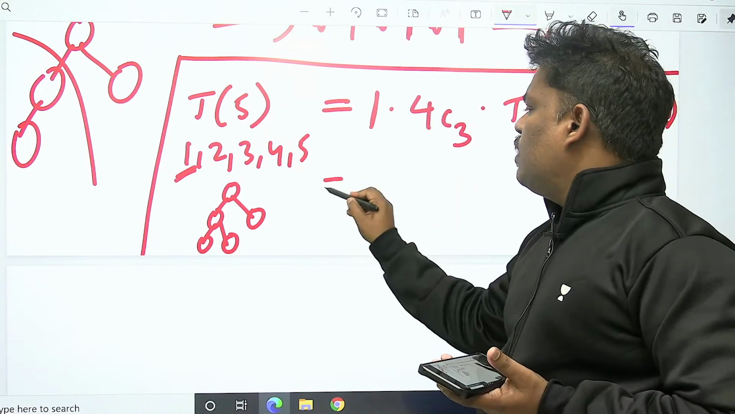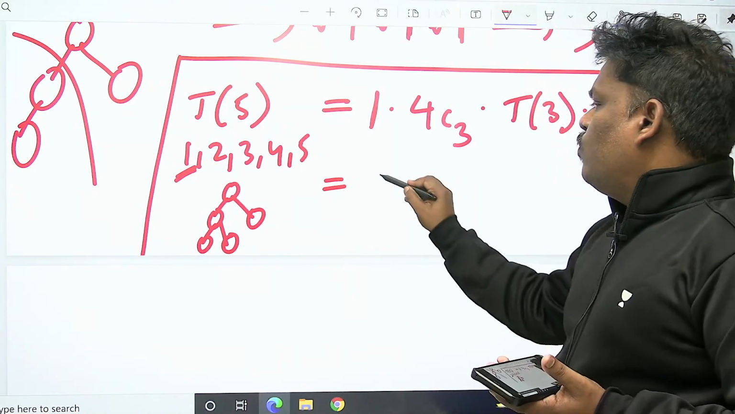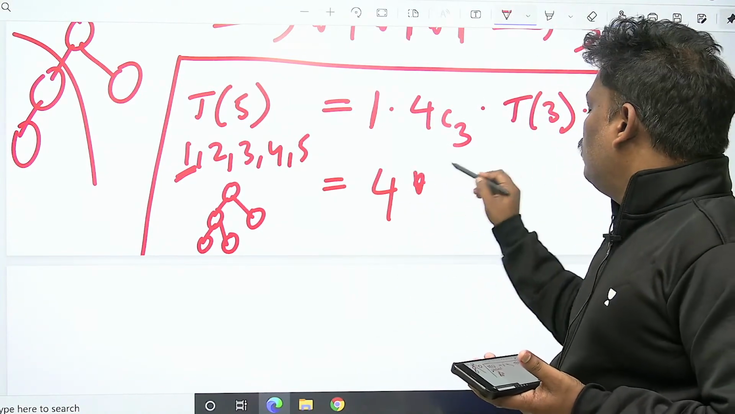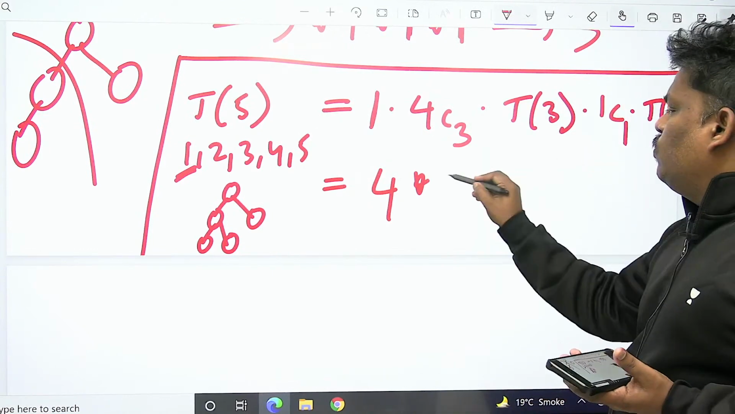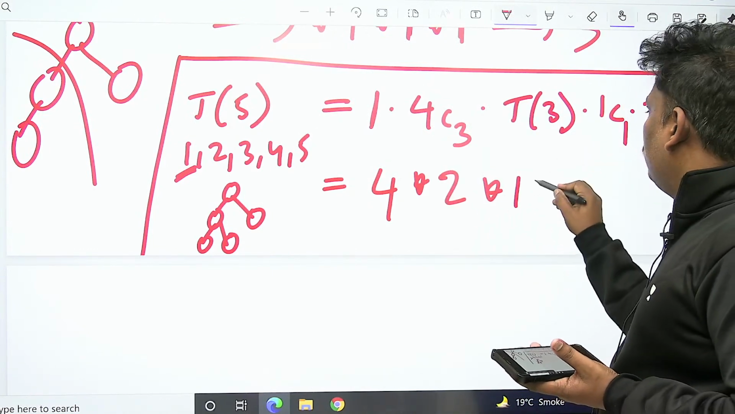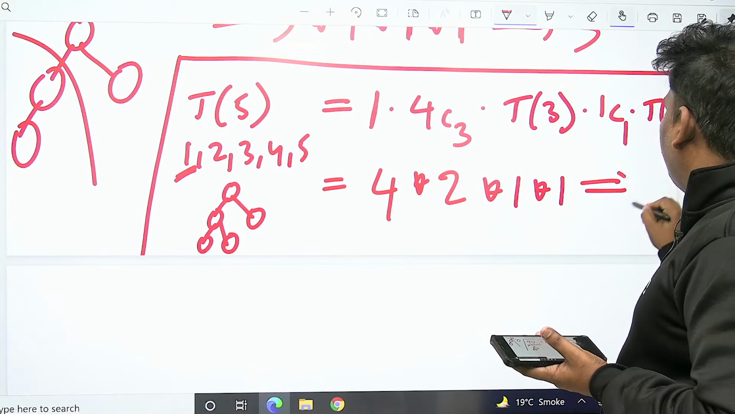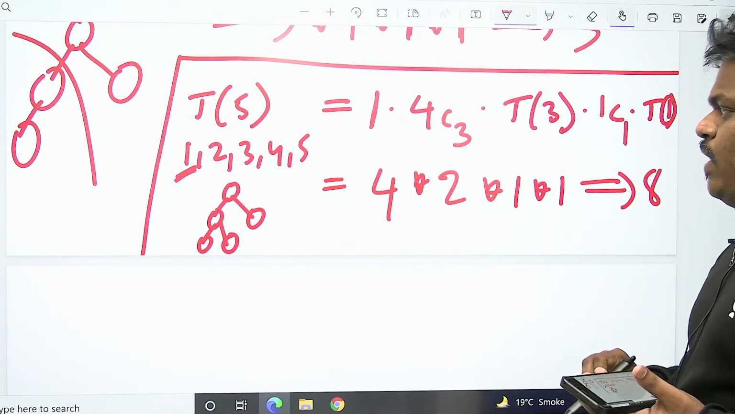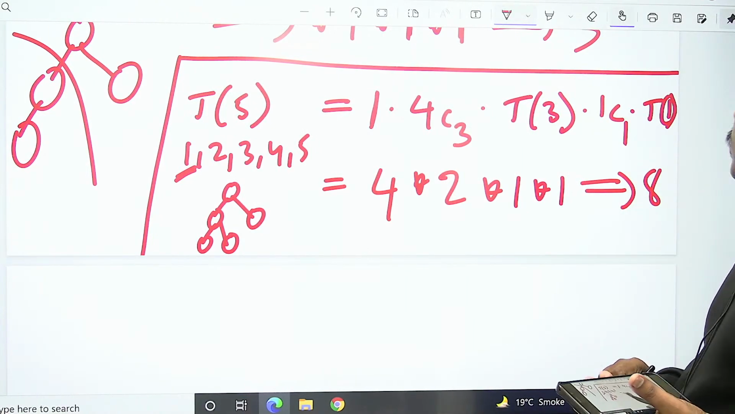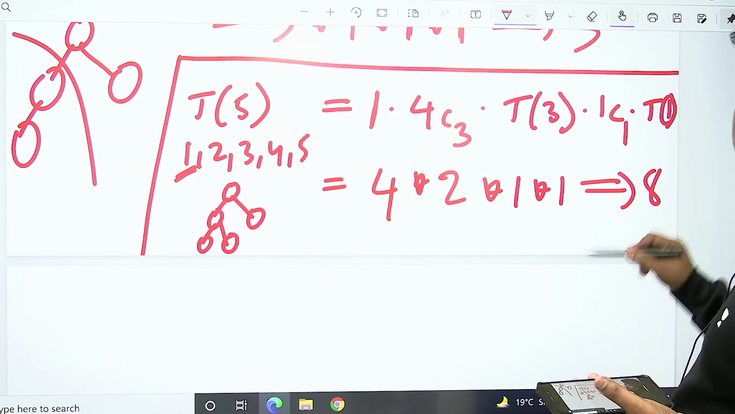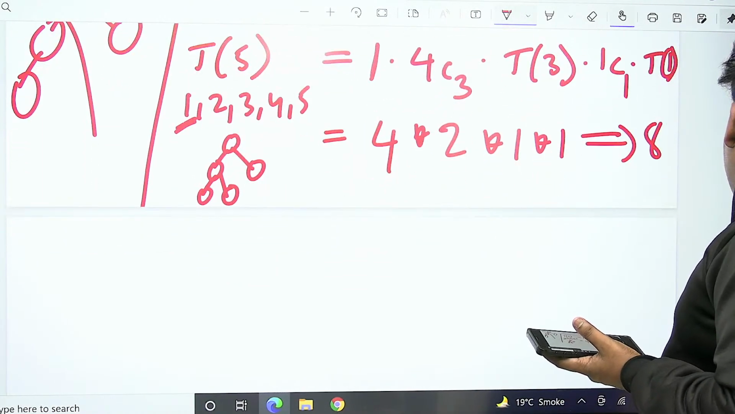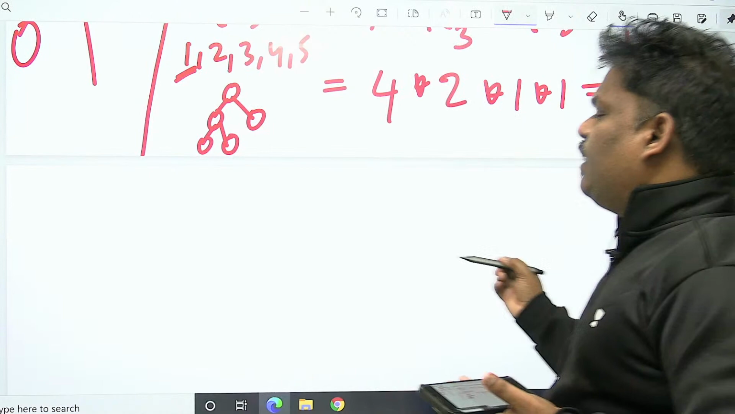So what is the 4C3? 4C3 means 4, into T of 3, I think 2, into 1, finally 8. With 5 people, the number of min heap trees possible is 8. I'm thinking you are really comfortable.